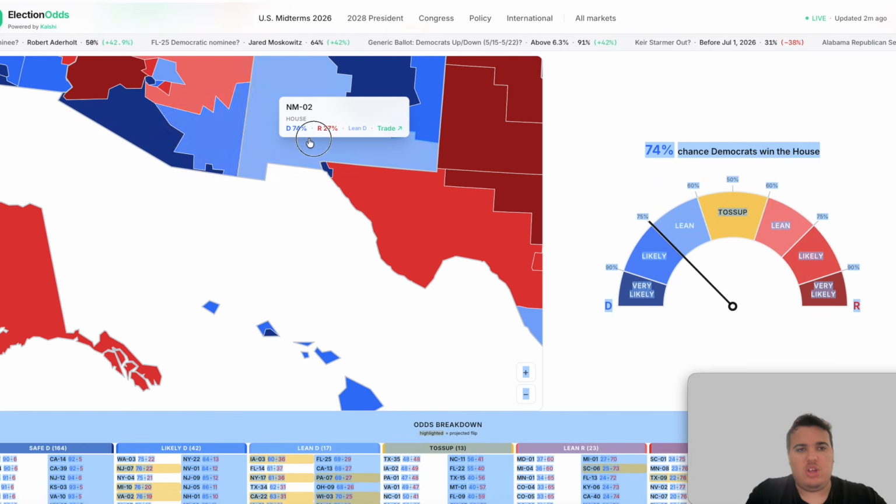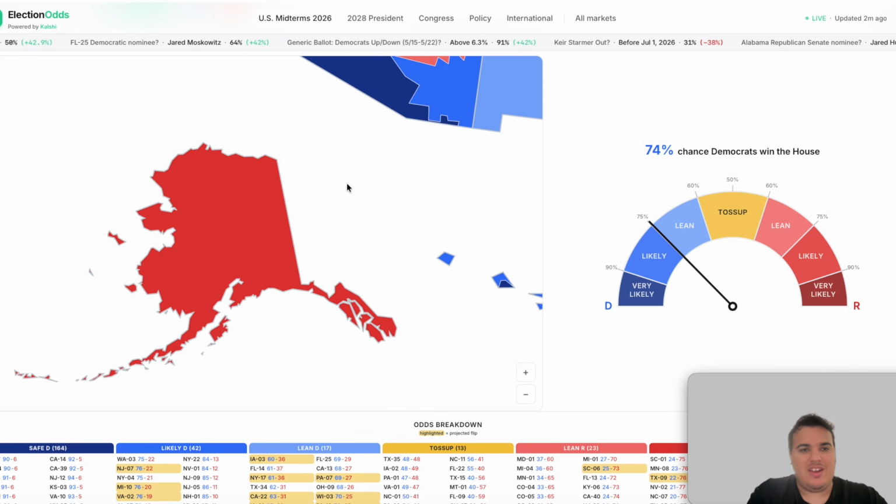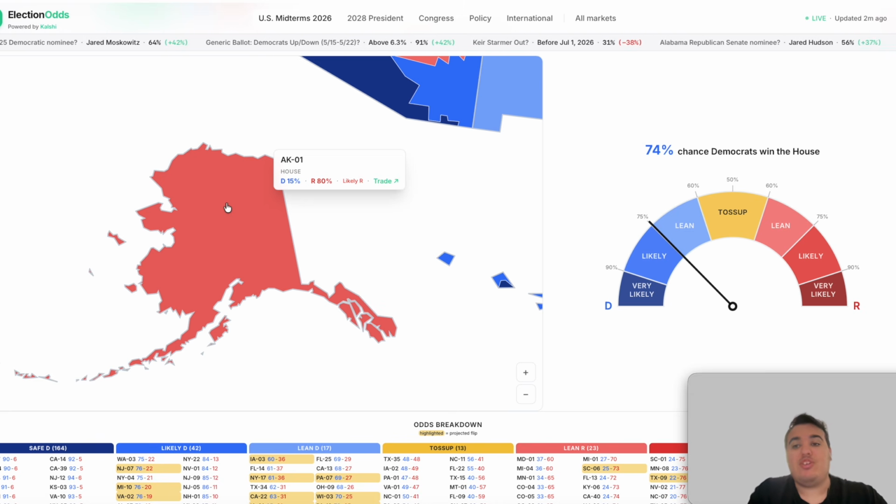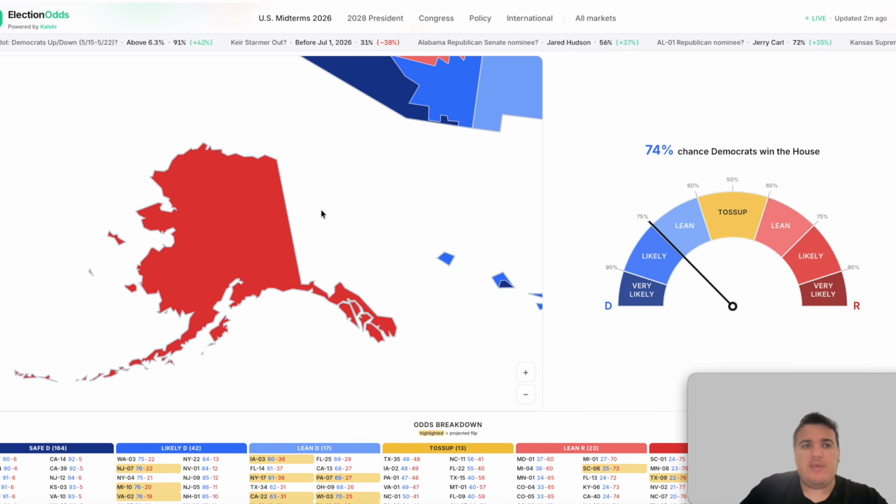And this one should not take too long to fill in here. The 1st district is listed as likely Republican at 80% odds to win for the Republicans, 15% for the Democrats. Also, to be clear here, the rankings that the Kalshi odds use here is 90% or above is very likely to win. 90 down to 75 is likely. 75 down to 60 is considered lean. And toss-up is in between the 60 to 50% range and then going to the other side as well.